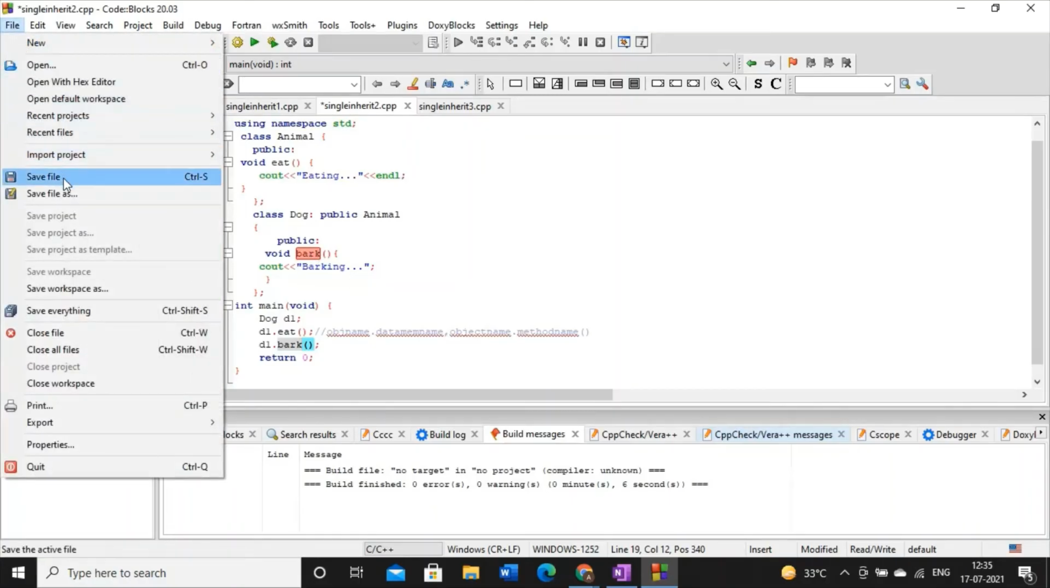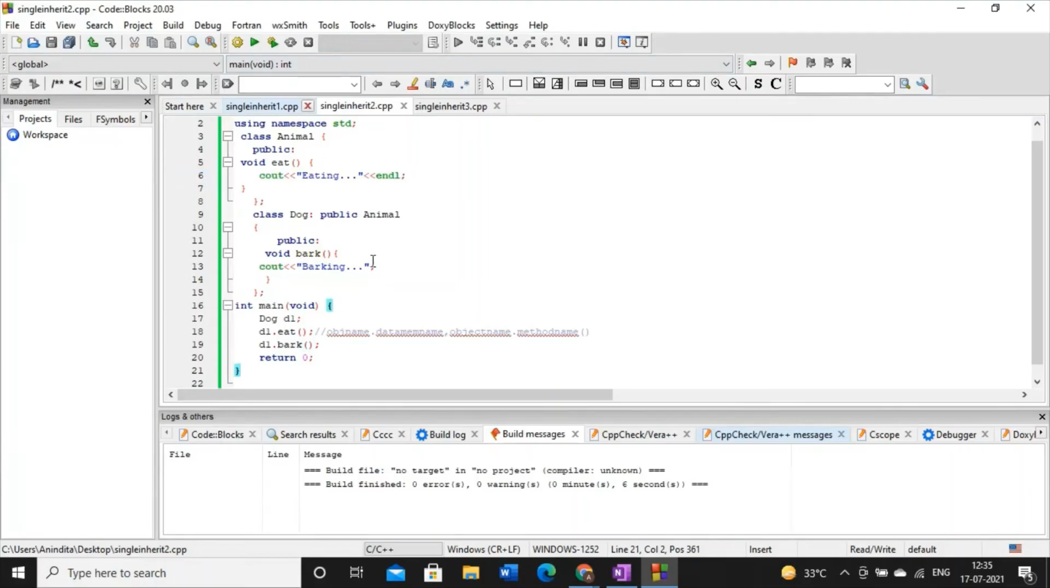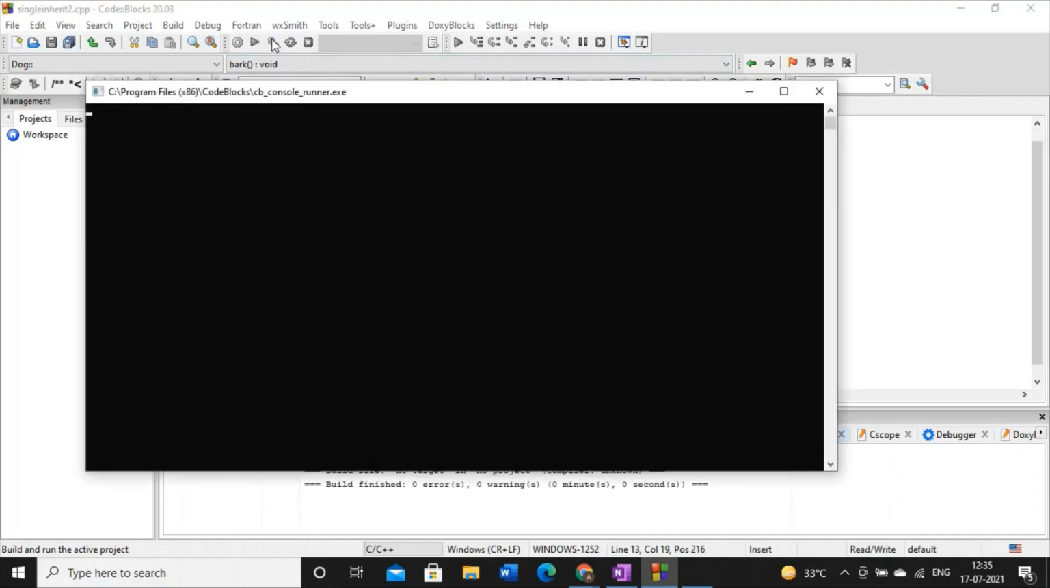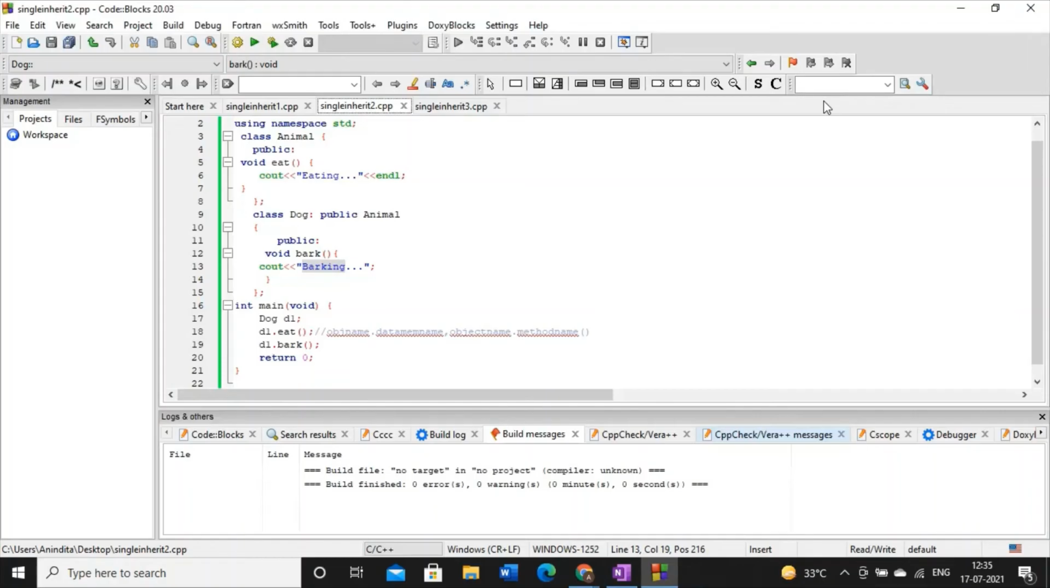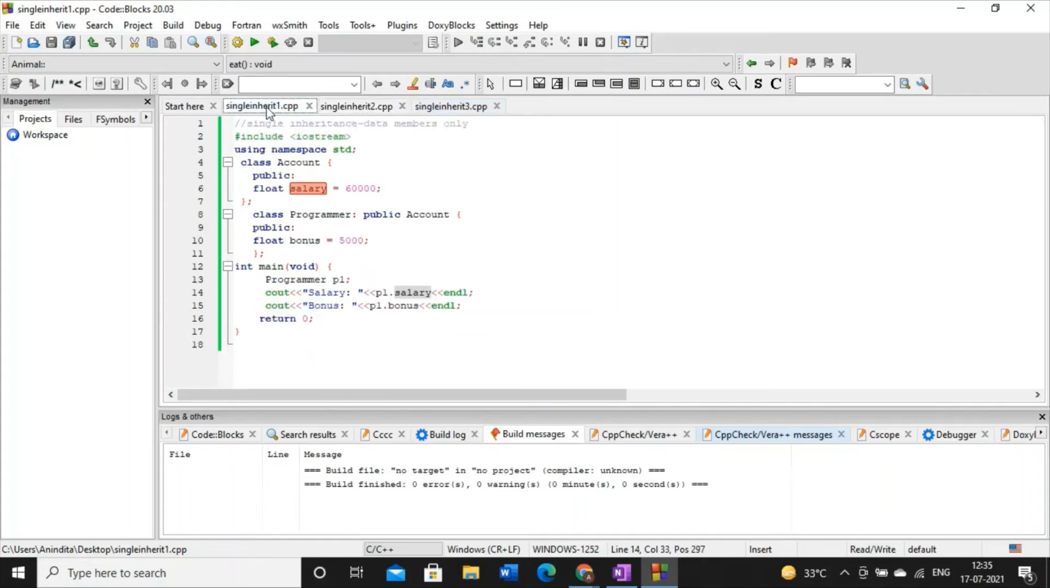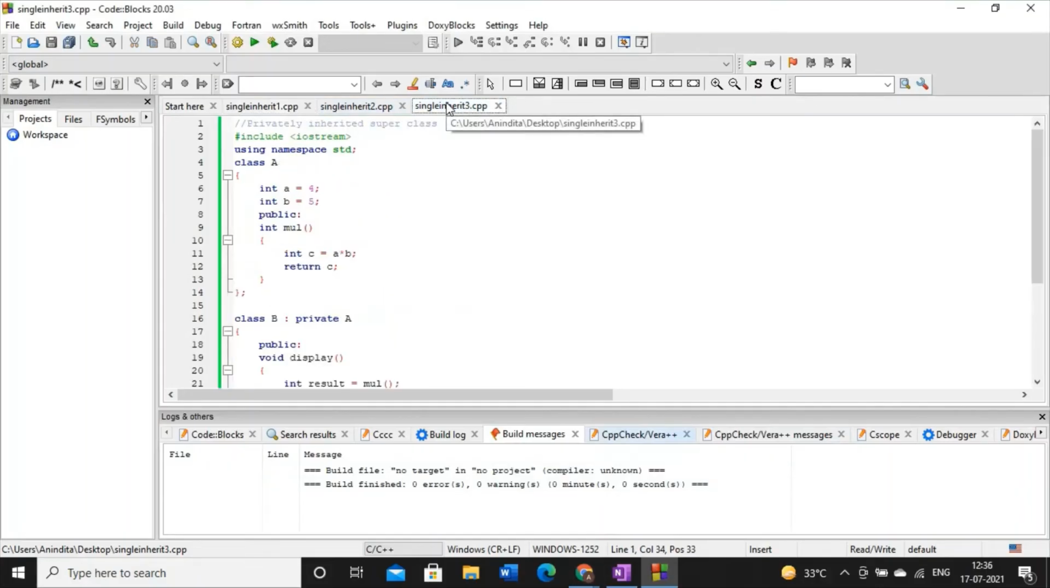Now in this case, if I execute this code, I will get eating and barking as an output. So here I'm getting eating and barking as an output. What is the conclusion up to this? The conclusion is that by using the subclass we can access the superclass's method as well as the superclass's data member, both. Now we will discuss the most important part, that is case number 3.